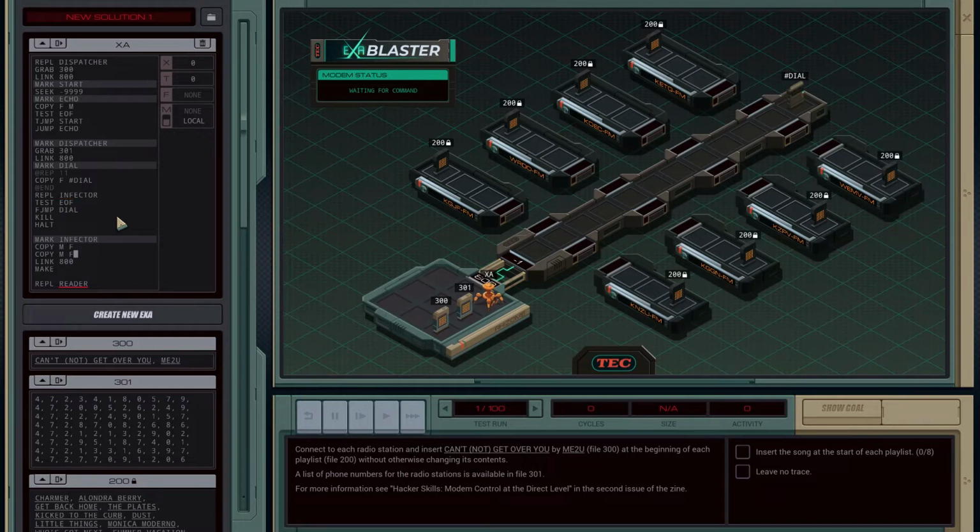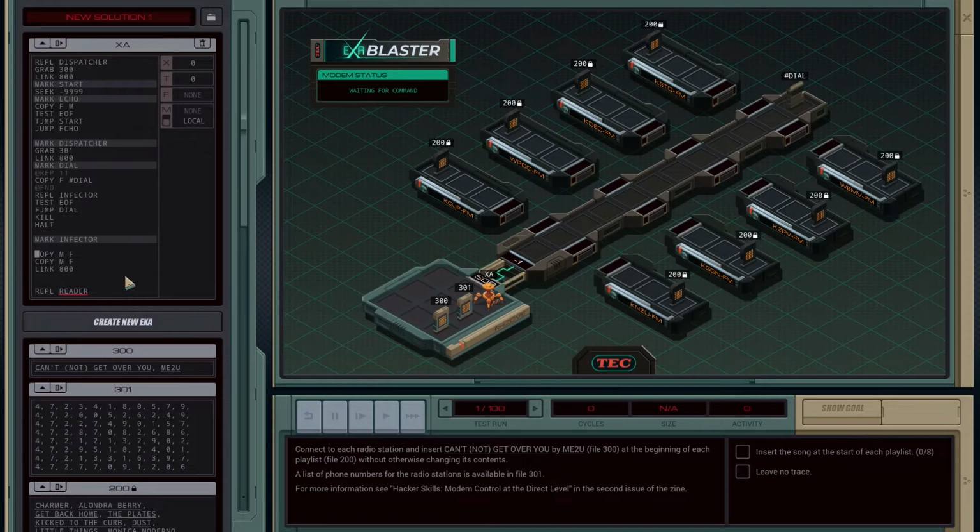Infector. And what this has to do is, it's going to come in with a file that has just these. It's basically a clone of file 300. It's going to come in. We need to move the make of the file too. So it's going to make a file. It's going to copy it while it's still here in the modem. Then it's going to jump over into its host, and it's going to REPL an infector.